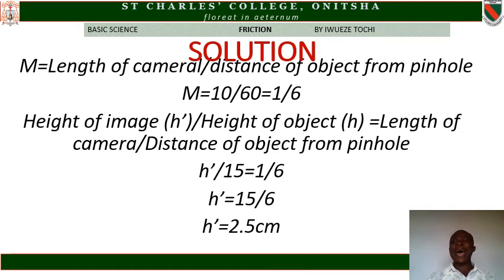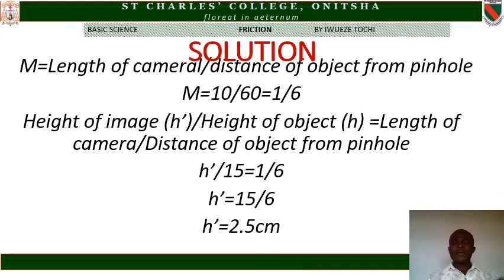Now, for us to find the height of image, we have that magnification is defined as height of image over height of object, and also length of camera over distance of object. In certain problems, there are times that you equate two formulas in order to get a missing term.